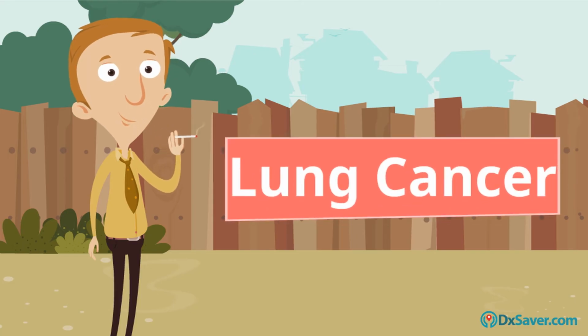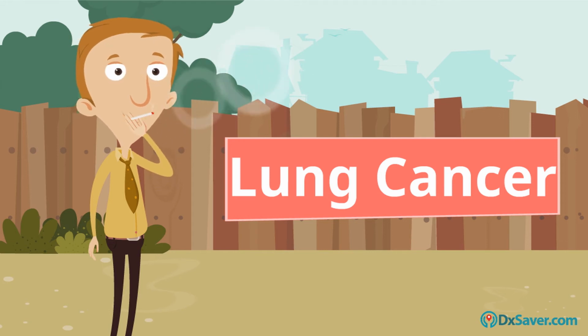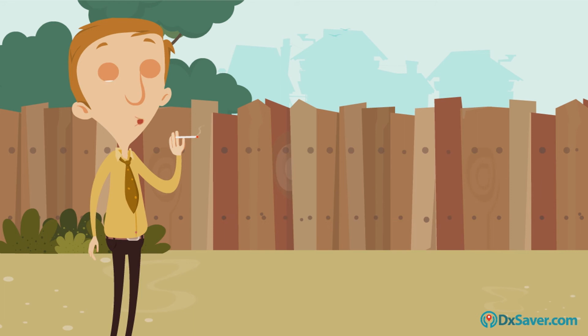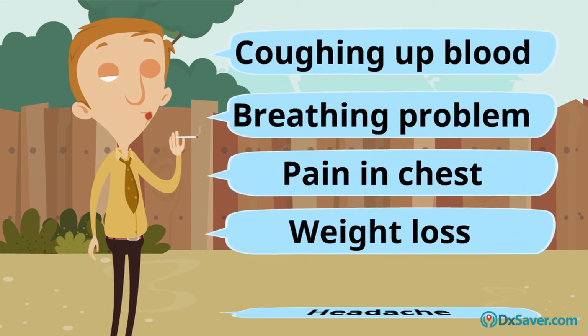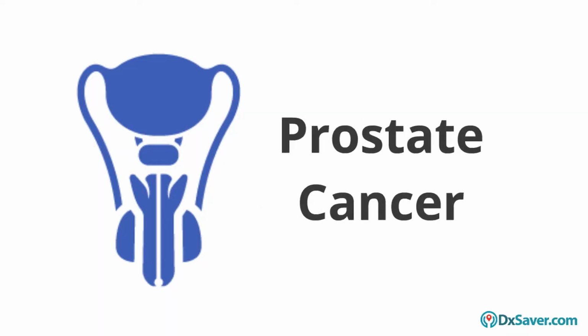The next type of cancer is lung cancer. Smoking is the main cause of lung cancer and it can arise in any part of the lung. The common symptoms of lung cancer are coughing up blood, breathing problems, pain in the chest, unusual weight loss, and headache. The next type is prostate cancer.